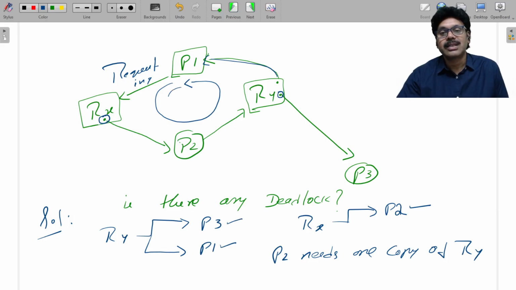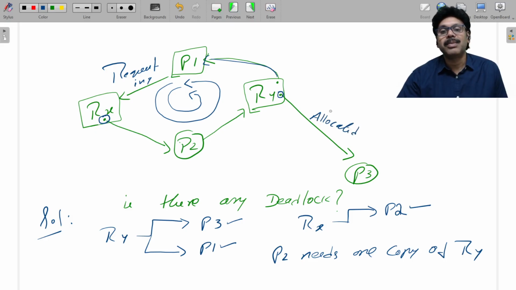Imagine there is a cycle among P1, Rx, P2, Ry, but P3 is excluded from it. What does that mean? P3 is continuing its execution because it does not need any other resource except one copy of Ry only, so it is granted because it is already allocated to P3.